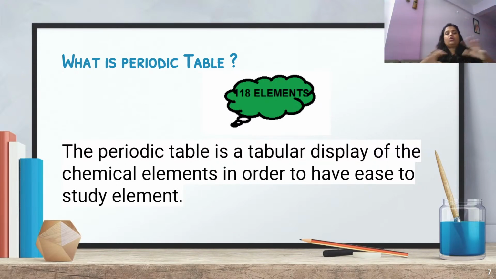Or if you are not known, suppose you are new, if you are not known about a particular element, you will just be asked, yes, this element is on this group or on this side of the periodic table. Straight away you will get a lot of ideas about that particular element, and that is the benefit, that is the purpose of having the periodic table. I hope it is clear.